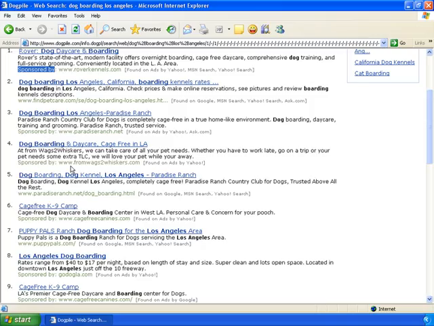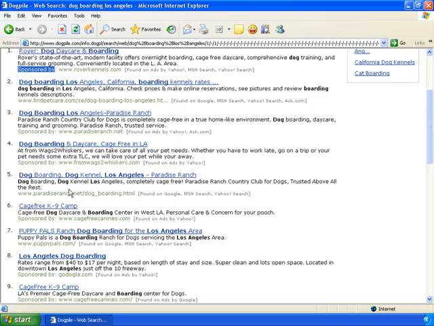followed by WagsToWhiskers.com, yet again another sponsored ad on the web. But the true first place position that Dogpile is reporting across all the search engines is in fact ParadiseRanch.net.